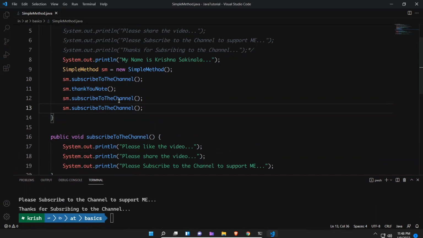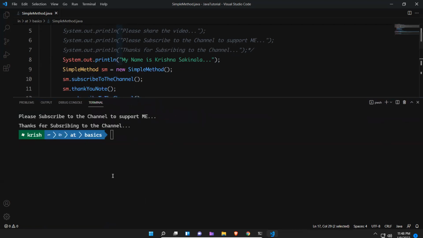But here you can call this 100 times. Just an example I'm giving. If you have some code that is reusable, then create a method, move that logic to that method, and whenever you need, keep calling that. That is the advantage of a method.